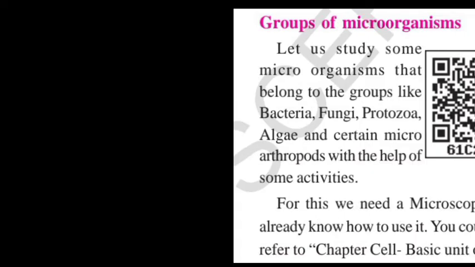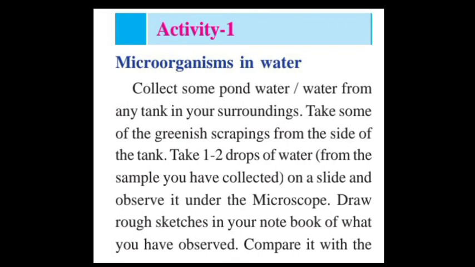Yes, children. Go with activity 1. Microorganisms in water. How could we find microorganisms in water? Let's see. First, collect some pond water or water from any tank in your surroundings. Take some of the greenish scrapings from the side of the tank. The greenish scrapings are algae. Take 1 to 2 drops of water from the sample you have collected on a slide and observe it under the microscope. Draw rough sketches in your notebook of what you have observed.